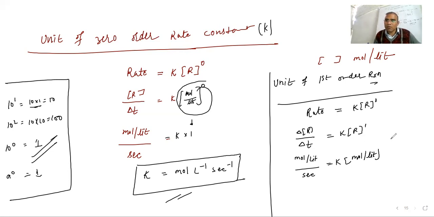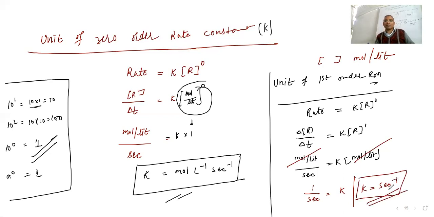Now in this one, mole per liter will be cancelled out on both sides, and liter and liter will also cancel out. So 1 by second is equal to K, so K is equal to second inverse. Yes, second inverse, because this is the first order. So with the help of the unit, we have to pick up what type of order it is. And if they are not giving the value, simply with the help of the unit you need to determine whether it can be zero order or first order.